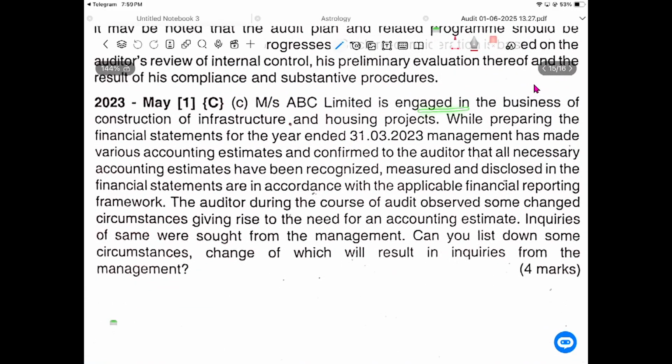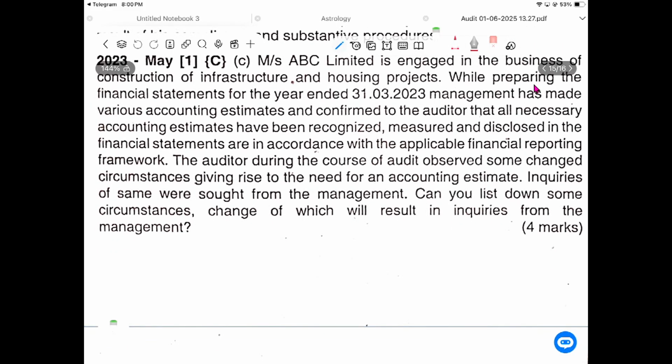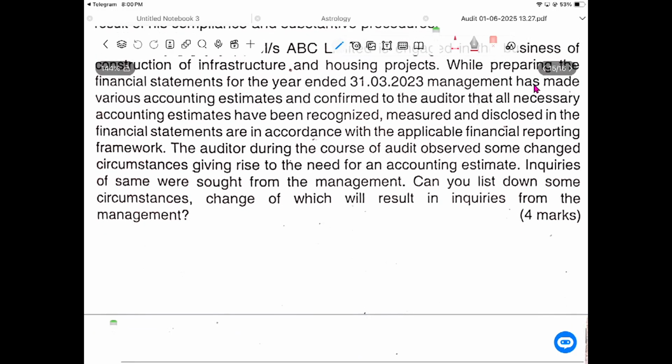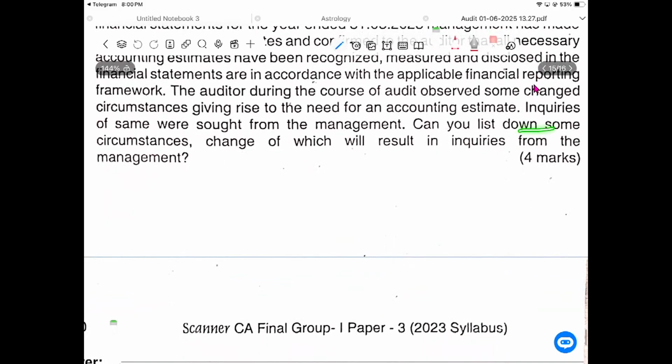ABC Limited is engaged in the business of construction of infrastructure and housing projects. While preparing the financial statements for the year 31-03-23, management has made various accounting estimates. Auditing of accounting estimates involves recomputation and everything. An auditor has to check that a necessary accounting estimate has been recognized, measured and disclosed in the financial statements in accordance with the applicable financial reporting framework. The auditor, during the course of audit, observed some changes in circumstances that give rise to the need for an accounting estimate, and enquires of management. Can you list down the changes in circumstances which will result in inquiry of management?